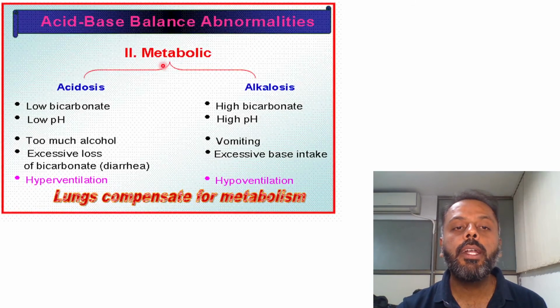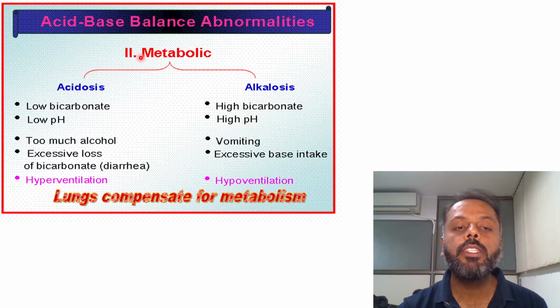As we all are aware, in the body there are three defense mechanisms available against these acid-base disturbances. First one is the buffer system, second one is the respiratory system, and the third one is the renal system. So now let's see these disorders in detail. The first one is metabolic acidosis.